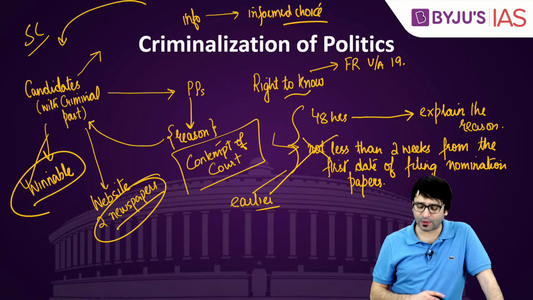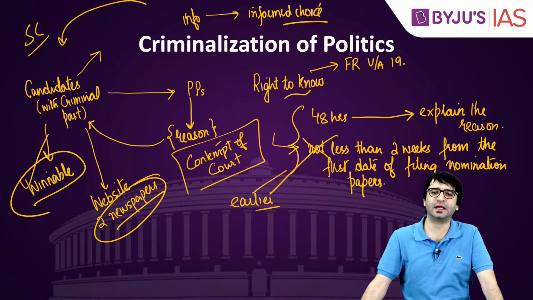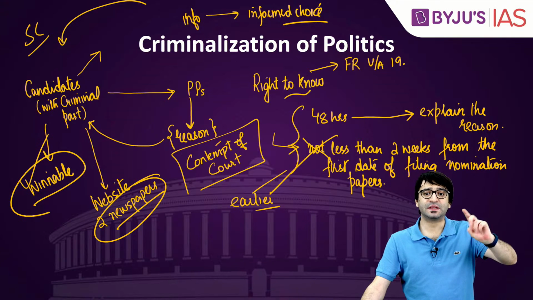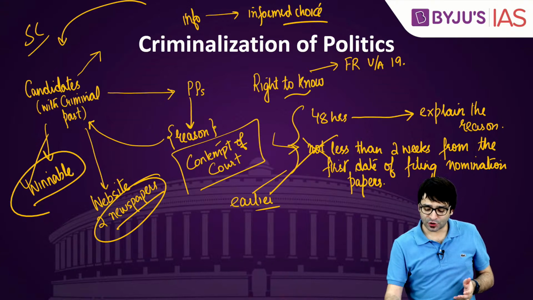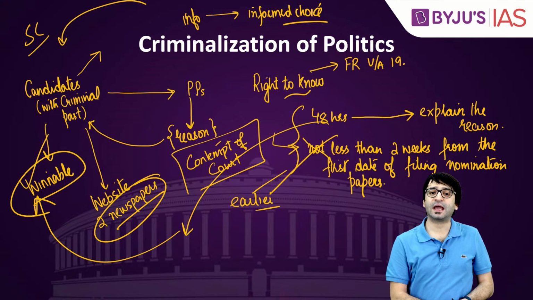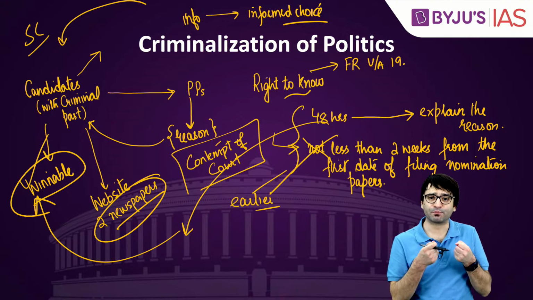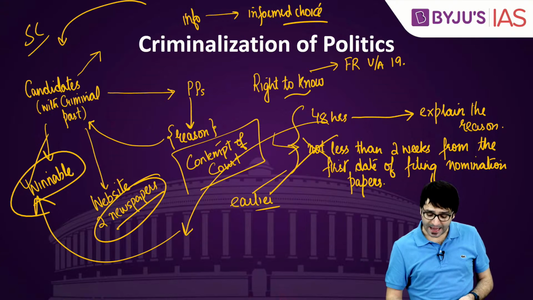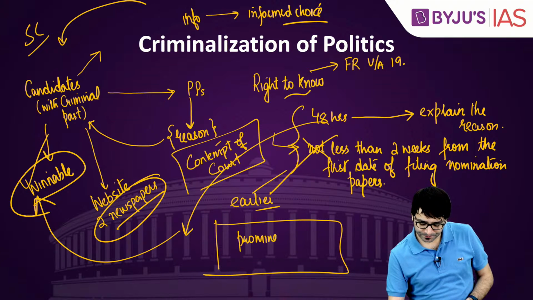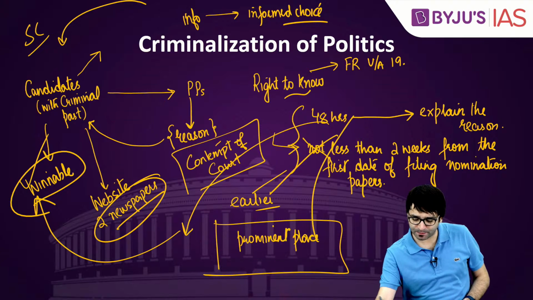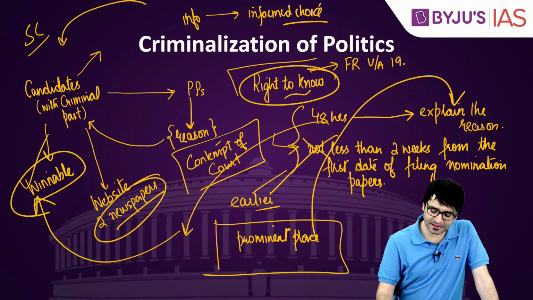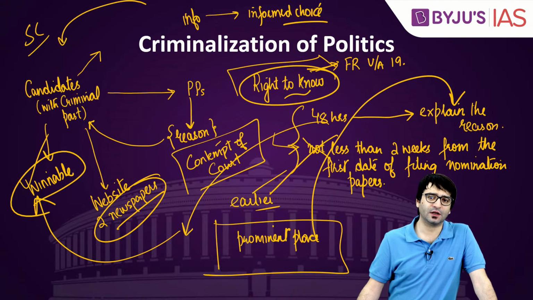Court said, okay, now this is not required: not less than 2 weeks from the first date of the filing of the nomination papers. But whenever you give a ticket to a candidate with a criminal past, within 48 hours, you have to explain the reason why you gave them tickets, but don't tell us because they have a winnable factor, because they have the potential to win the election. Give us the reason. And on the website, at a prominent place, you have to explain the reason, because citizens have the right to know, and this right to know is a fundamental right under Article 19 of the Constitution.